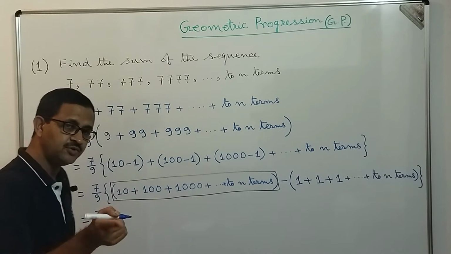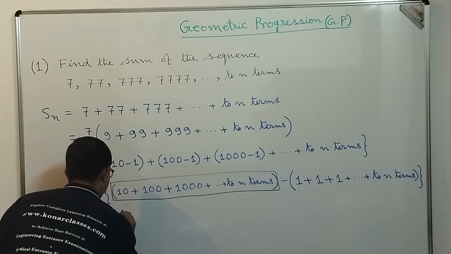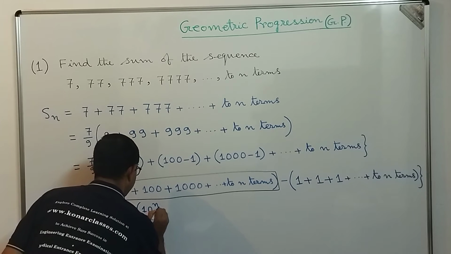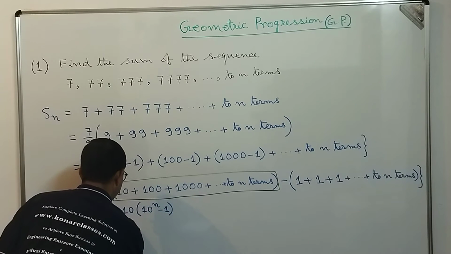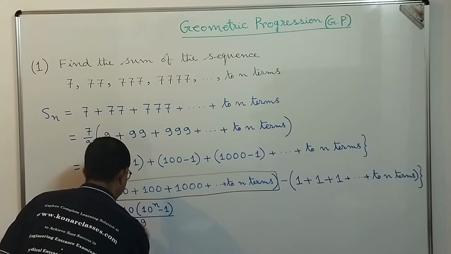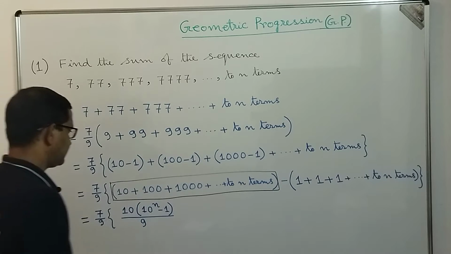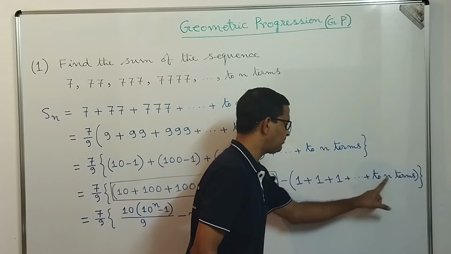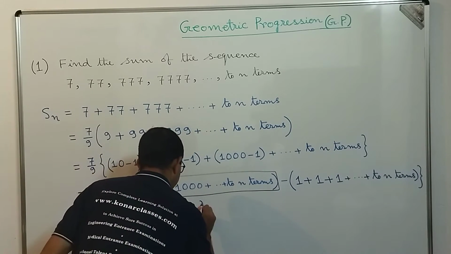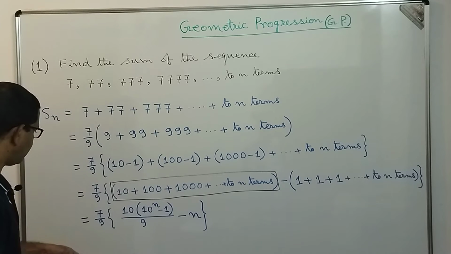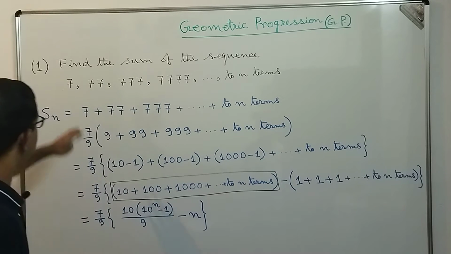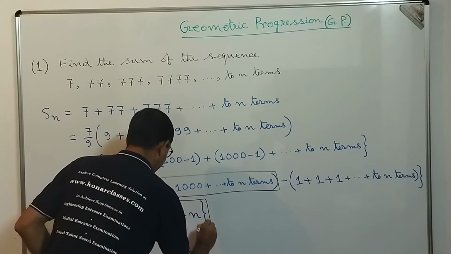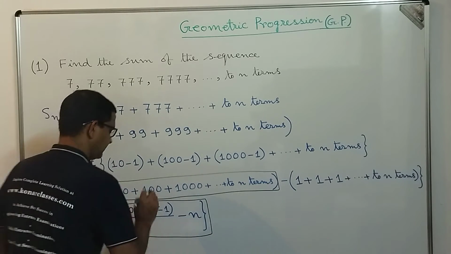The common ratio is 10, which is greater than 1, so we are going to apply this formula: a into r to the power n minus 1 divided by r minus 1, that is 10 into 10 to the power n minus 1, divided by 10 minus 1. 10 minus 1 is 9. Correct? Minus n, because 1 plus 1 plus 1 up to n terms is n. Correct, dear students? So we get that the sum of this given sequence is 7 by 9 into 10 times (10 to the power n minus 1) by 9, minus n.